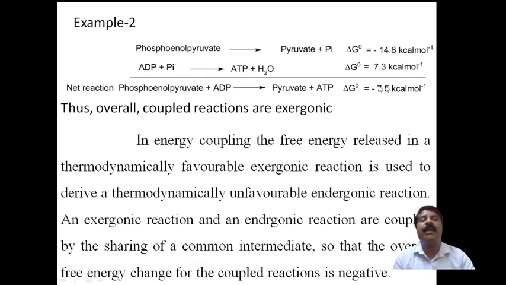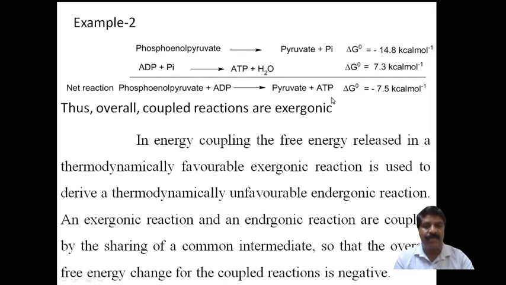Then we add these exergonic and endergonic reactions to form the net reaction. Here Pi and Pi, the inorganic phosphate, get cancelled, and there are no other common terms. Therefore we simply add phosphoenolpyruvate plus ADP, adenosine diphosphate, to form pyruvate plus ATP plus a water molecule.